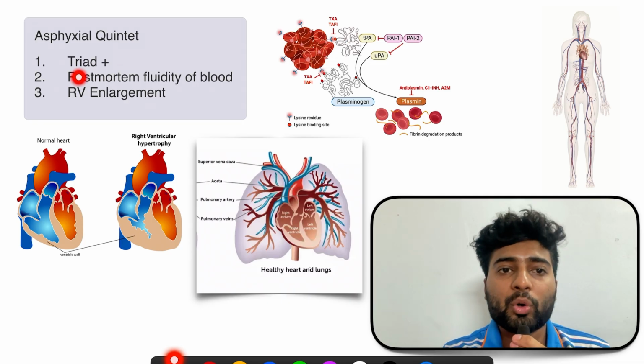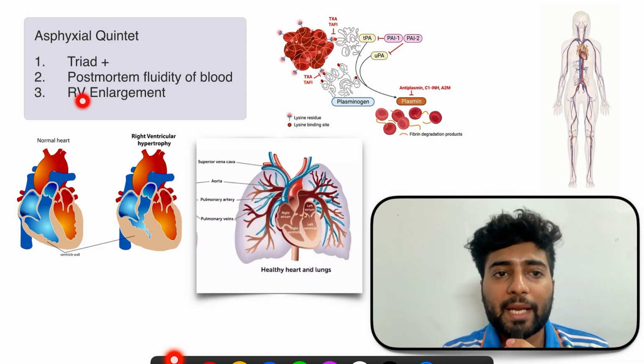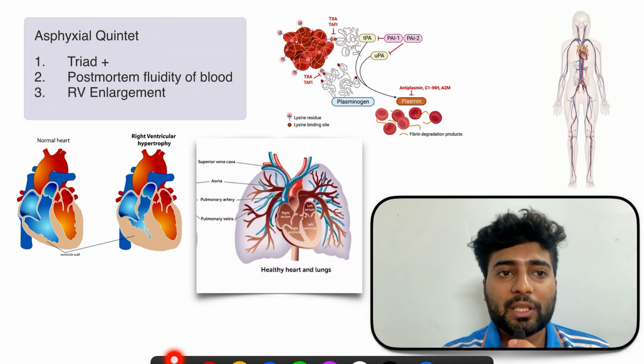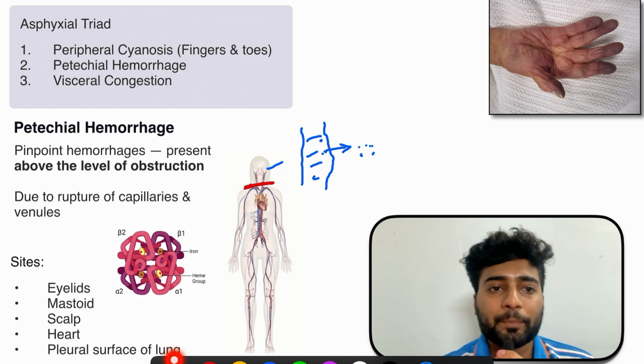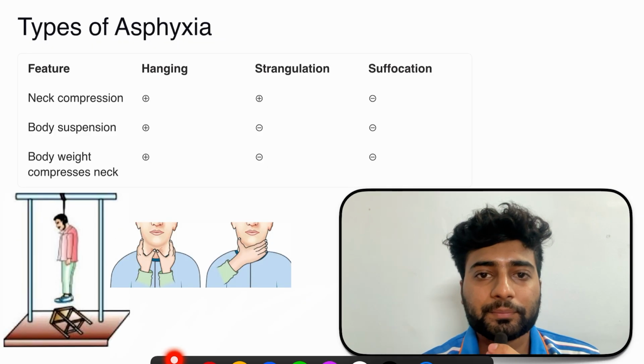So we have postmortem fluidity of blood and right ventricle enlargement, combined with the triad. What was the triad? The triad was peripheral cyanosis, visceral congestion, and congestion was leading to petechial hemorrhages. This is the asphyxial quintet. Done.